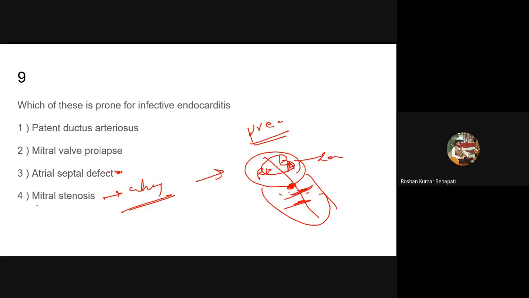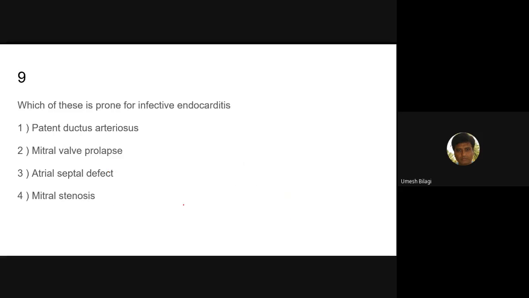So due to that, in atrial septal defect, infective endocarditis does not occur, and in mitral stenosis it is also very less. But in patients of mitral regurgitation, the flow from the ventricle into the left atrium is there.